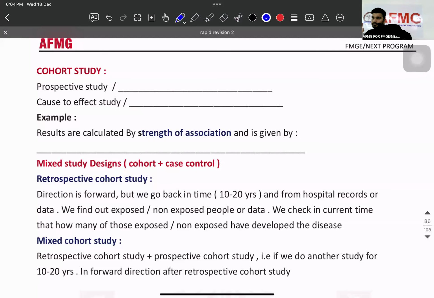Simple case they will give. Understand, am I going in future or am I going in past? For example, there are 3 females. During the pregnancy, what did they drink? Sharbat, sharab, alcohol.